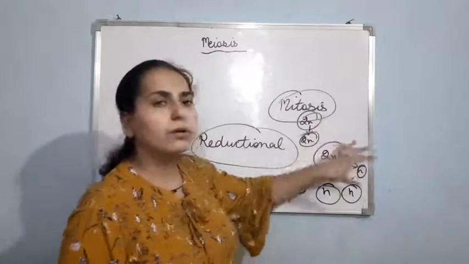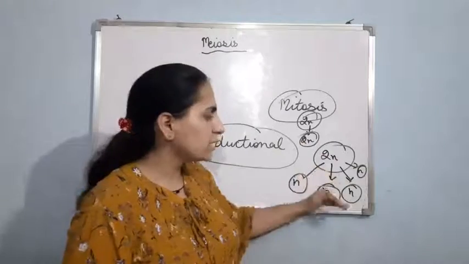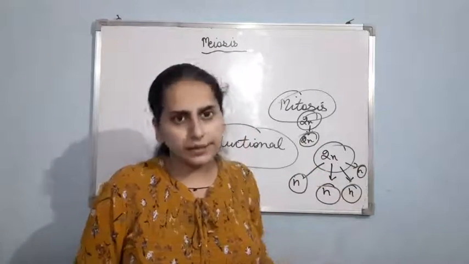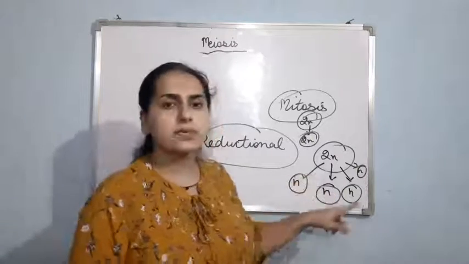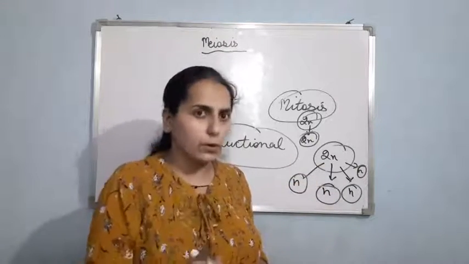But meiosis is reductional division in which the progeny cells contain half the number of chromosomes as the parent contains. And meiosis takes place only in diploid cells, not in haploid cells.